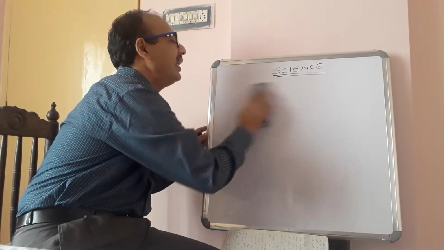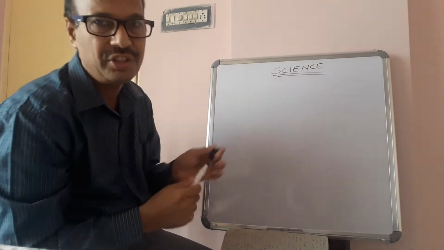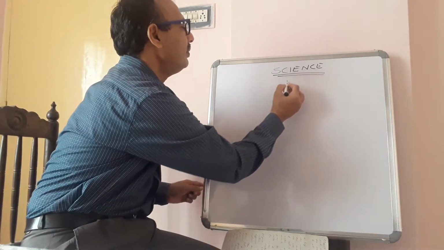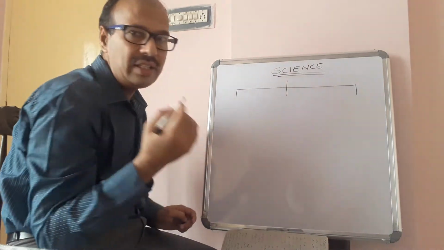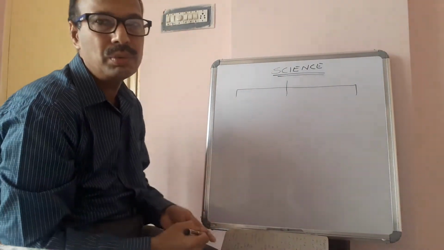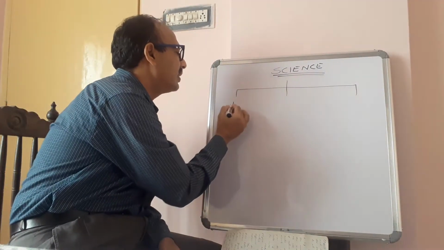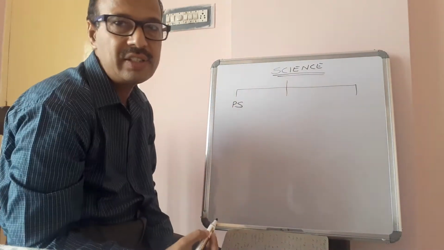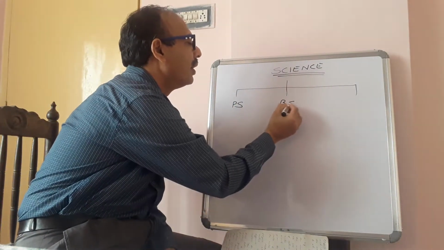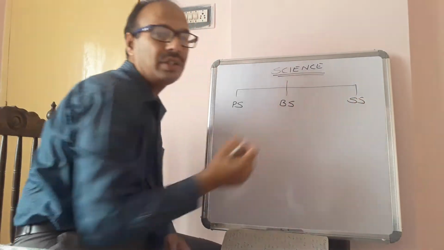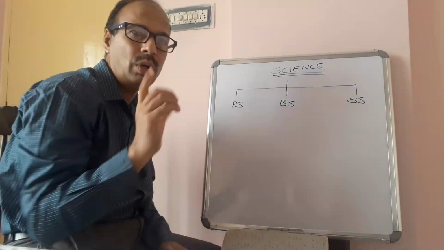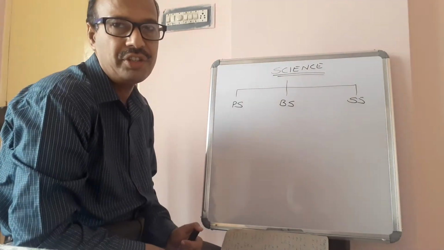Now we will see its classification. Science is broadly classified into three main branches. They are physical science, biological science, and social science. What is the necessity for classification?